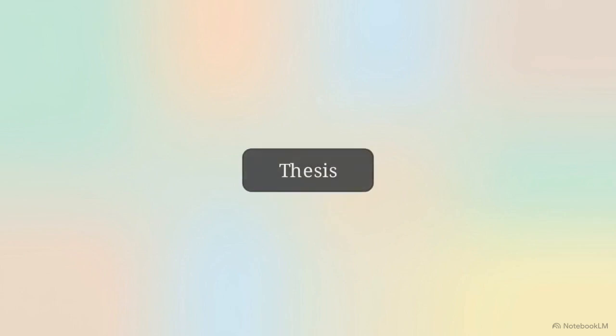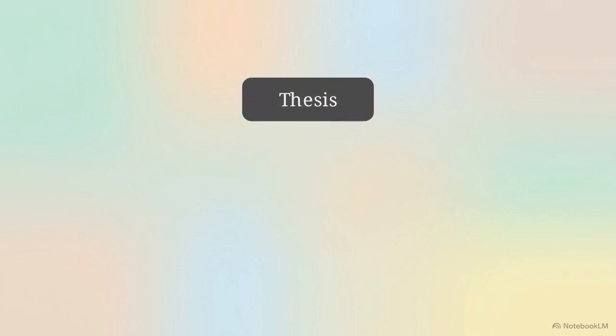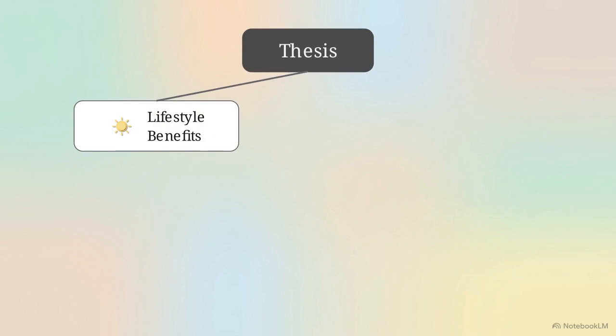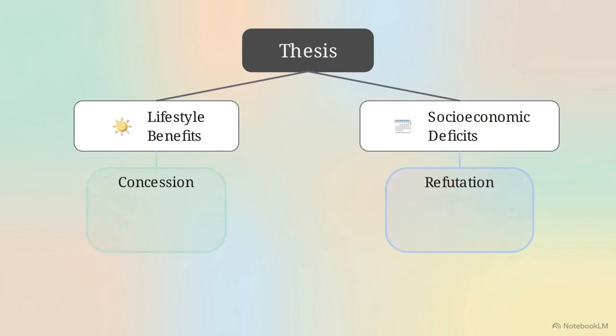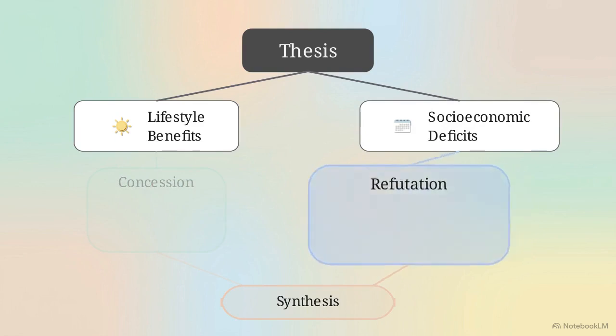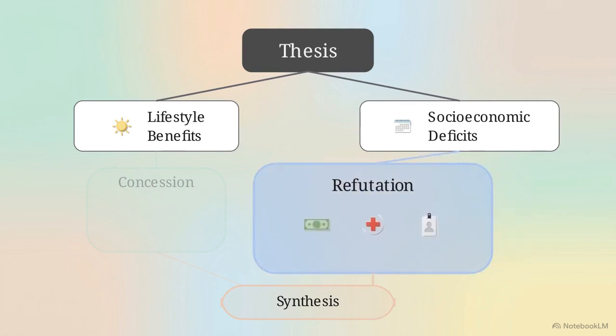That thesis divides the essay into two primary narrative nodes: short-term lifestyle benefits on one side and long-term socioeconomic deficits on the other. We map the text onto a flowchart with three paths: concession, refutation, and synthesis. The argument starts in the mint green concession branch, validating the counterargument. Logic then shifts into the larger lavender refutation branch, permanently dismantling the concession. Mapping these specific nodes allows a writer to acknowledge opposing data without compromising the integrity of the central thesis.